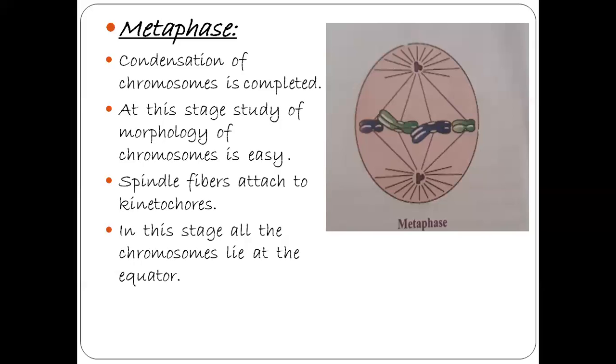On this metaphase plate, the chromosomes are arranged. How are they arranged? The centromere is present on the metaphase plate. The spindle fibers are present on the kinetochore from both poles, both sides. So these are the changes of metaphase, the second phase of mitosis.